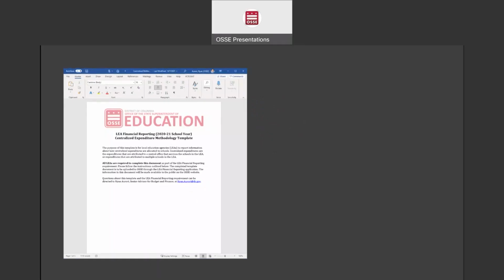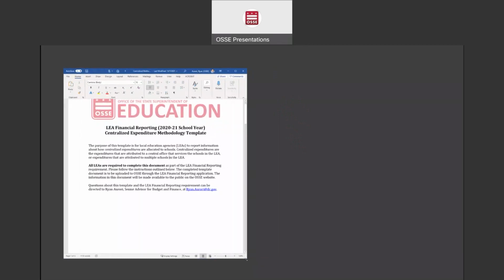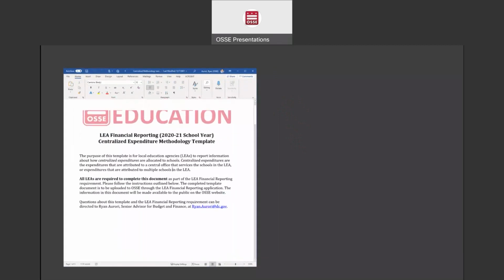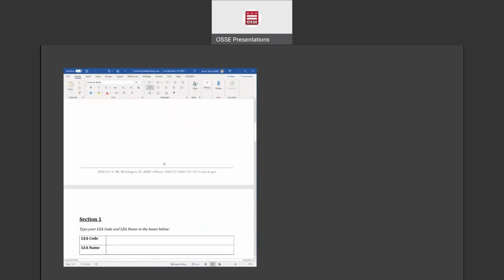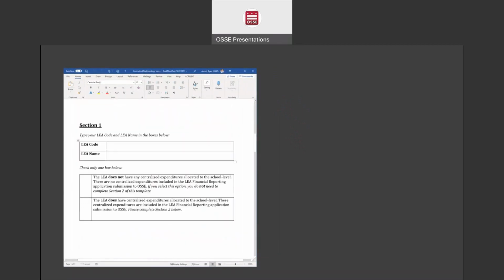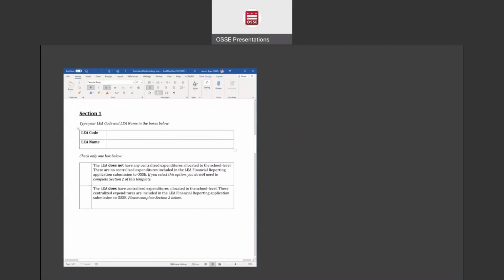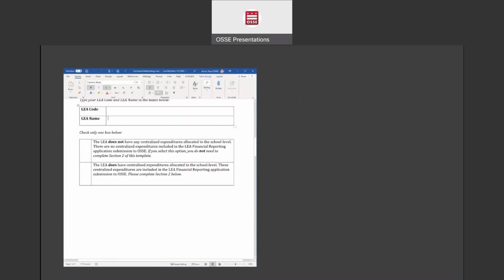When you download that file, you'll download a Word file that looks like this. Let me make it a little bit bigger so everyone can see. This is the same file that you've had to fill out for the past two years, where you type in your LEA code, your LEA name, then check a box. If you do not have centralized expenditures, you would check this box, and then you stop filling out the form.